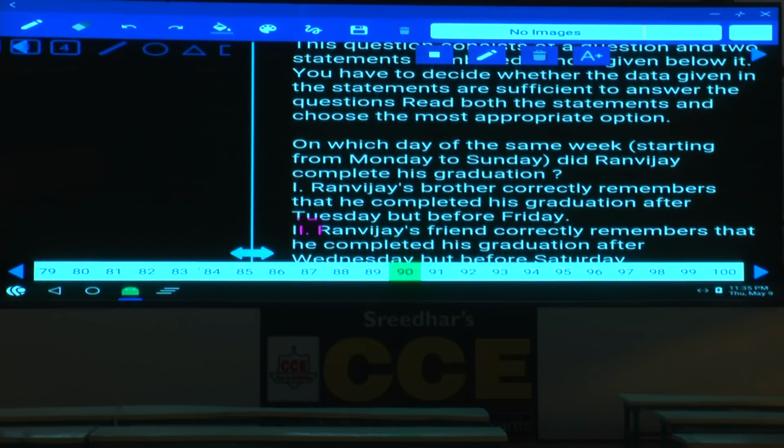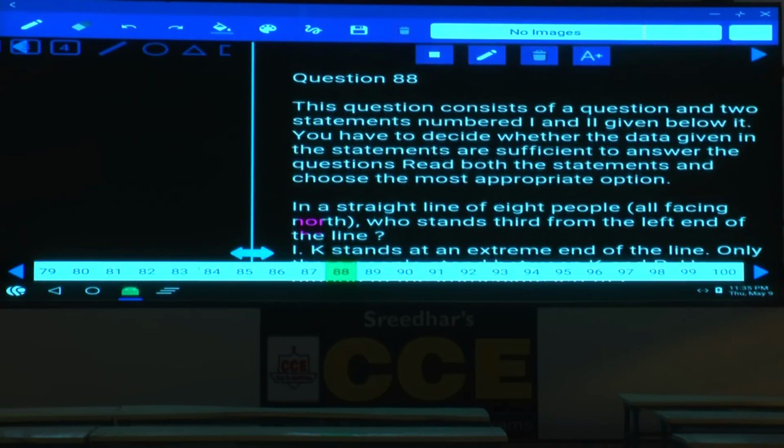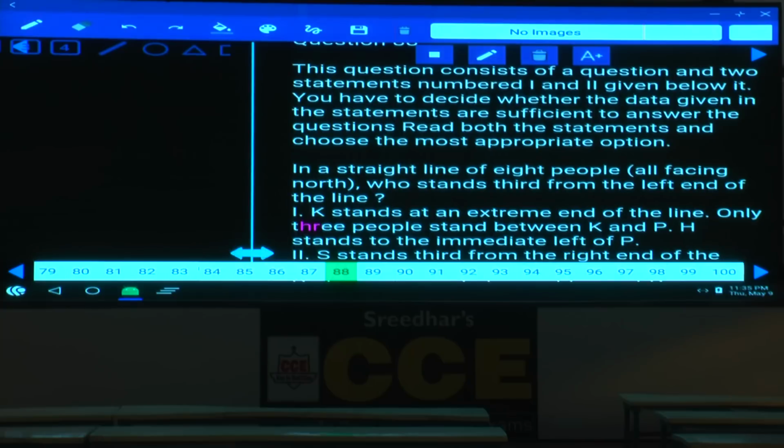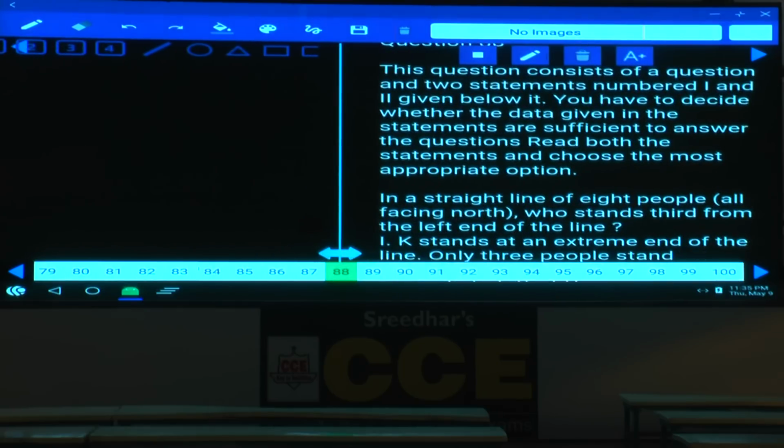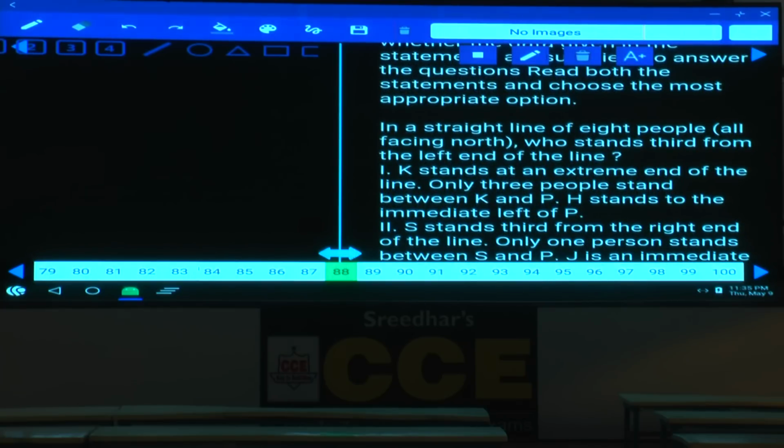What is the leftover here? 88. Now in this 88, in a straight line of how many people? 8 people. All are facing towards north. Now who stands third from the left end of the line? Now we need to identify who stands third from the left end. 1, 2, 3, 4, 5, 6, 7, 8. Third from the left end of the line.